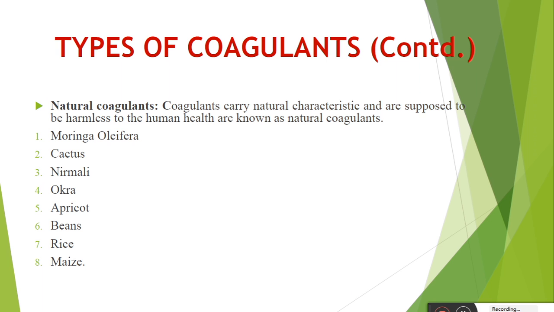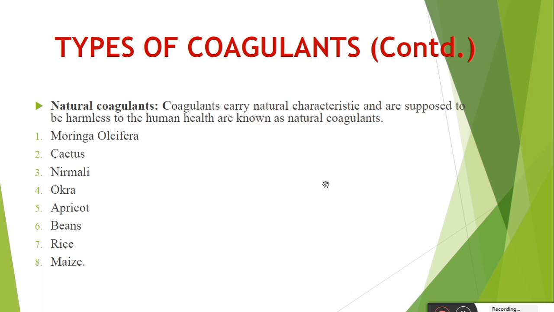See, in your GATE and MPSC exam, this question may be asked: what are the examples of natural coagulants? So you should know all these examples: Moringa oleifera, cactus, nirmali, okra, apricot, beans, rice, maize. You have to remember these from the GATE exam point of view and the MPSC exam point of view also. These types of examples are asked in those exams.